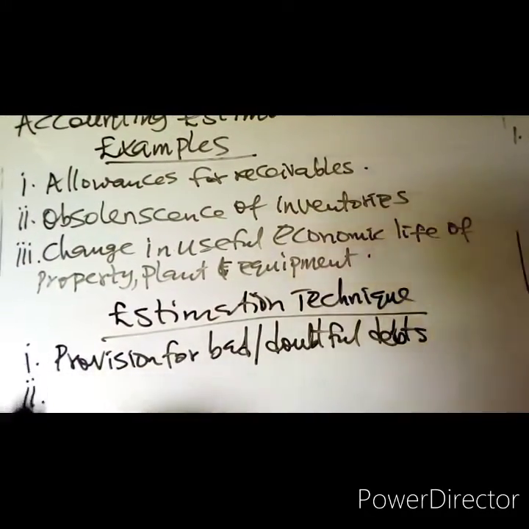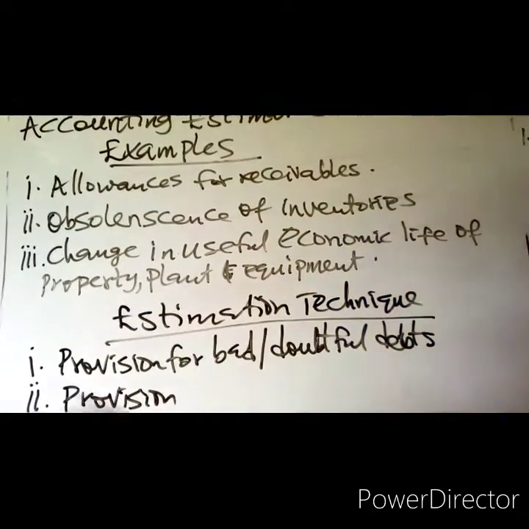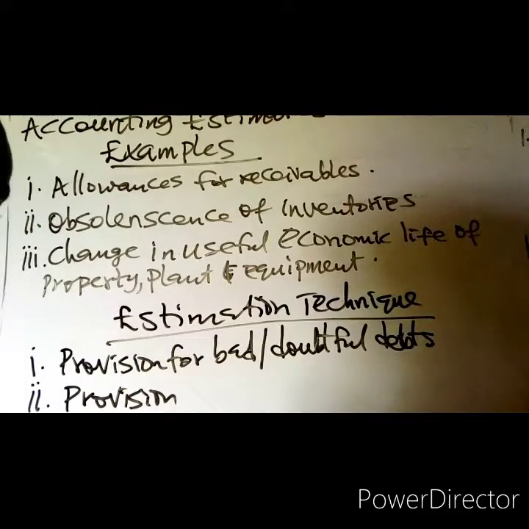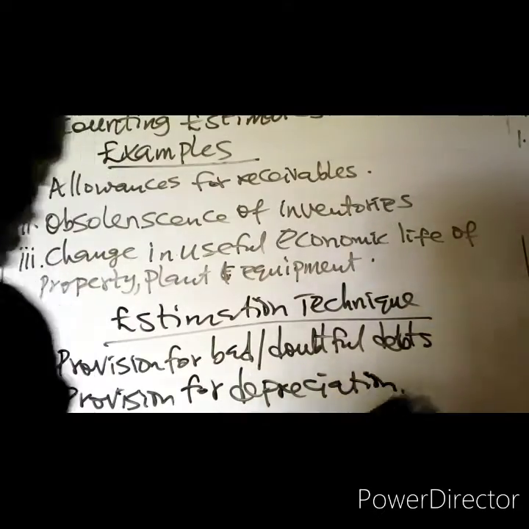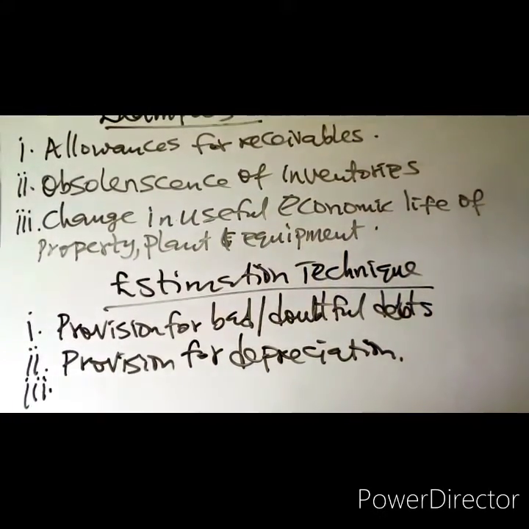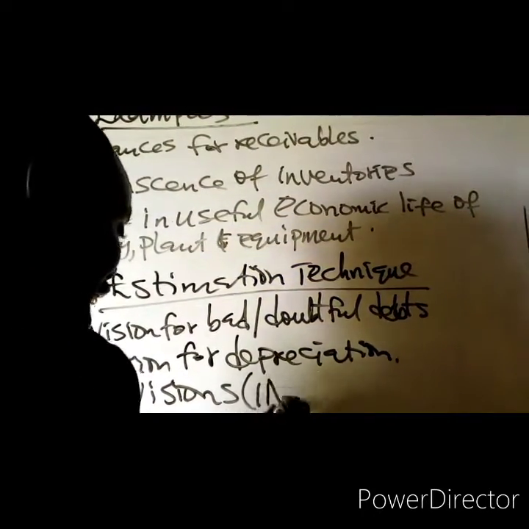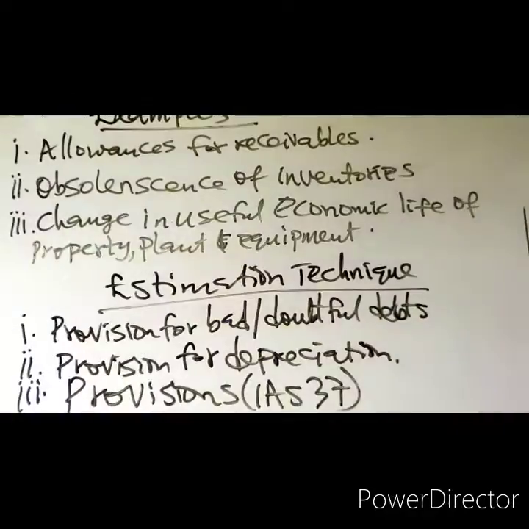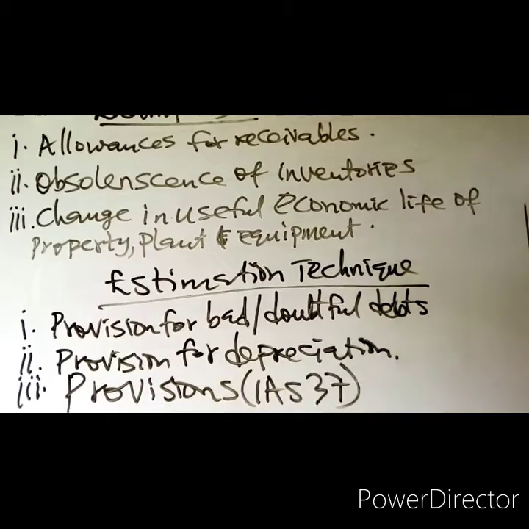Then we also have the provision for depreciation. It's an estimation technique. Since we have different methods of calculating depreciation, you want to estimate the amount of depreciation to be included in the financial statement. Provision for depreciation is an estimation technique. Then provisions in accordance with IAS 37. IAS 37 is an estimation technique. Anytime there are changes in estimation technique, that is a change in accounting estimates.